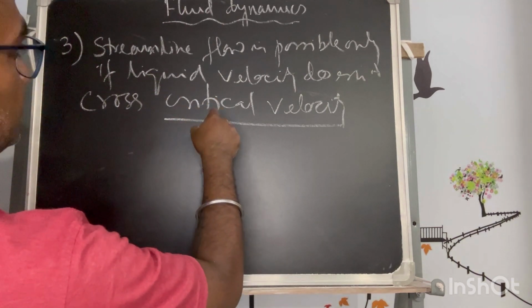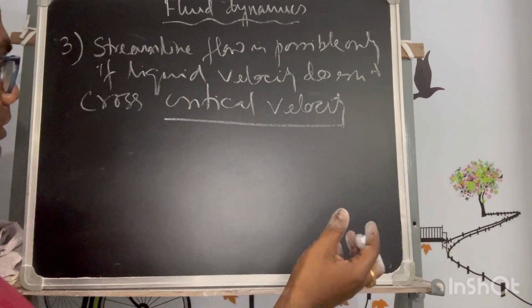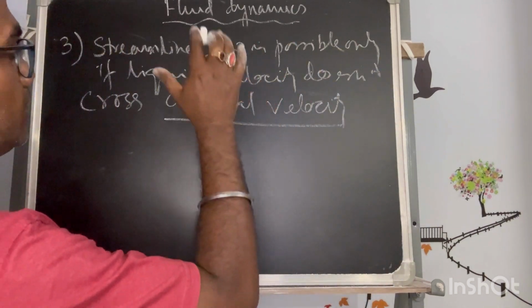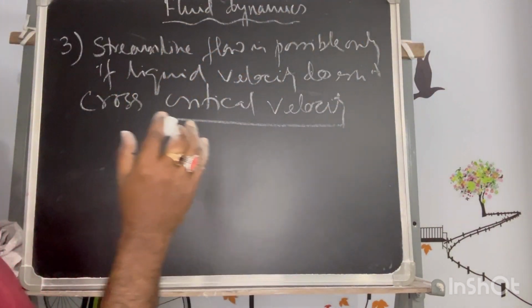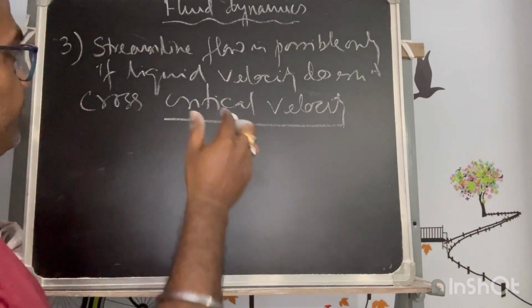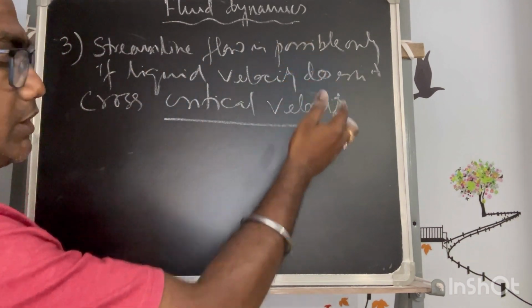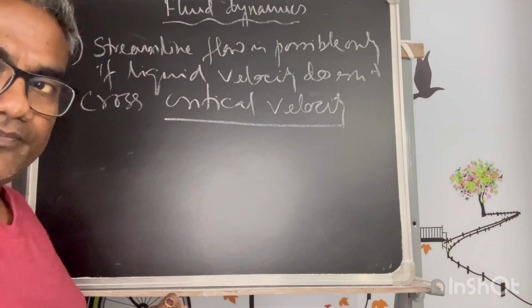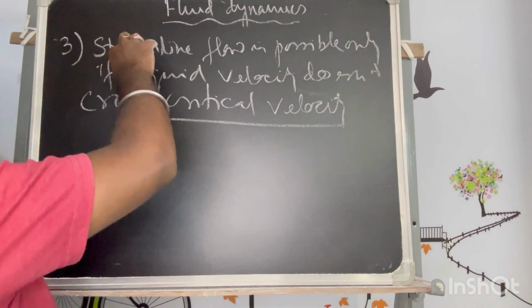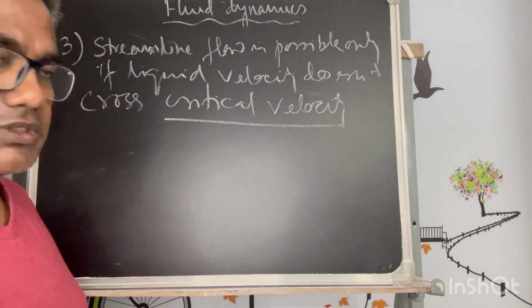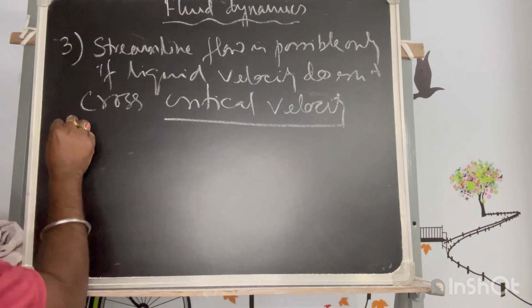The critical velocity has some value that I am not covering here, but if the velocity of the flow is below that critical value, then only we will say it is streamline flow. This is another property. Okay.